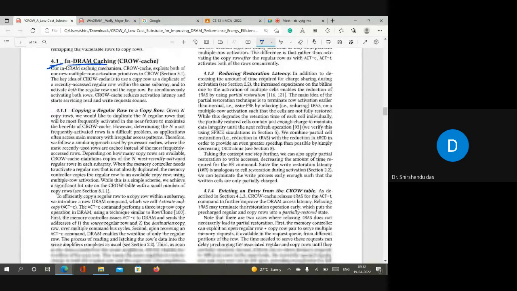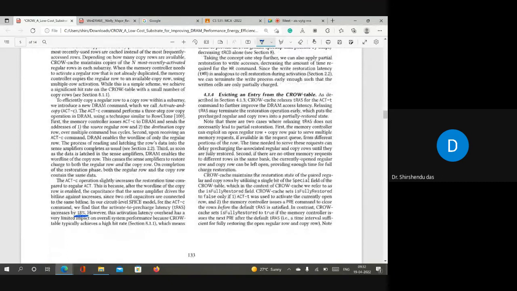They said that even after increasing it by 18%, it is giving benefit, because most of the time, once you make a copy of a row, that row will be accessed more than one time in future. So in all the future activations of that row, if the copy is available in the copy row, it will reduce the tRCD time. This is one option.